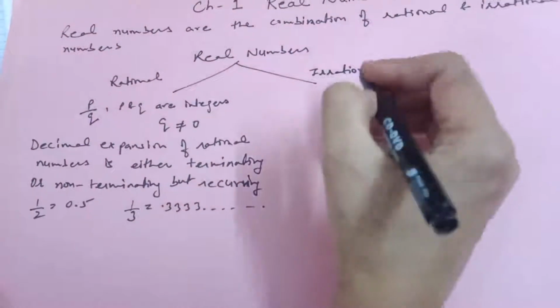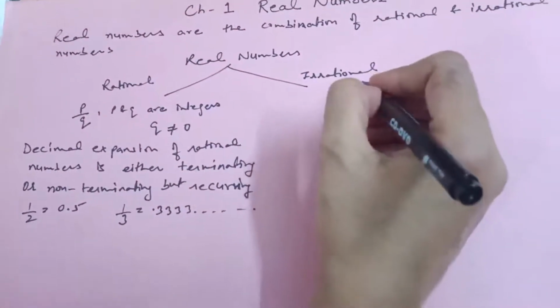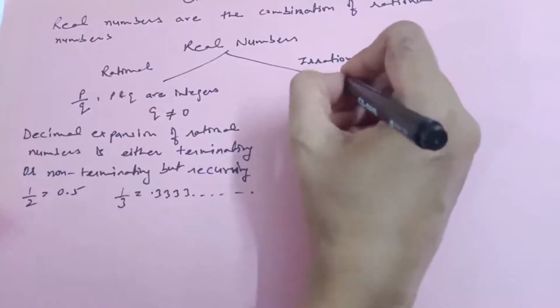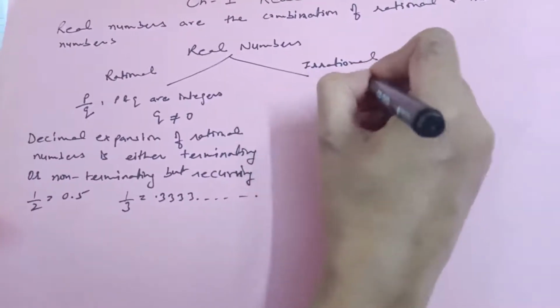Okay, what about irrational numbers? You can't represent them in the form of p by q.